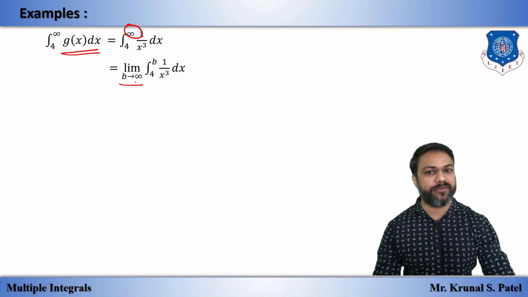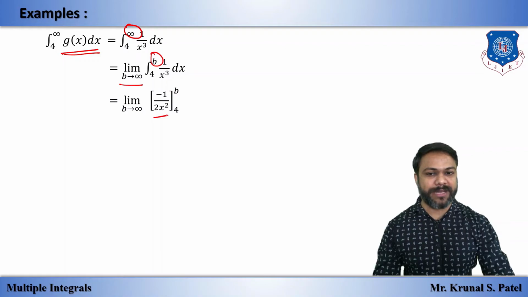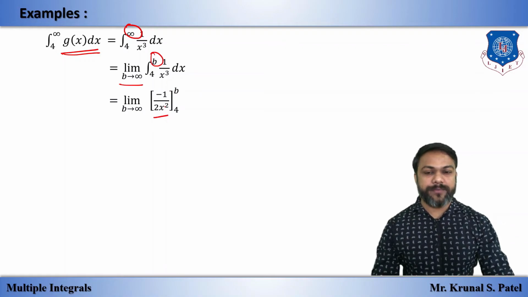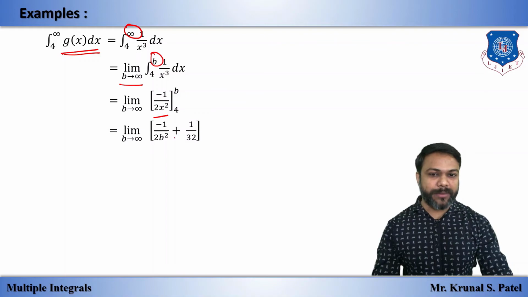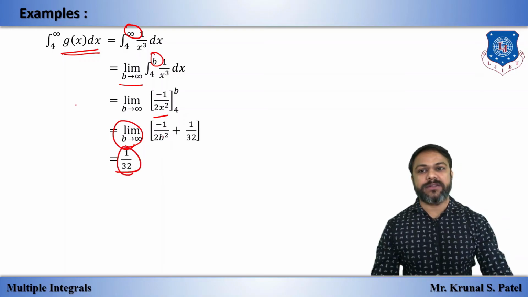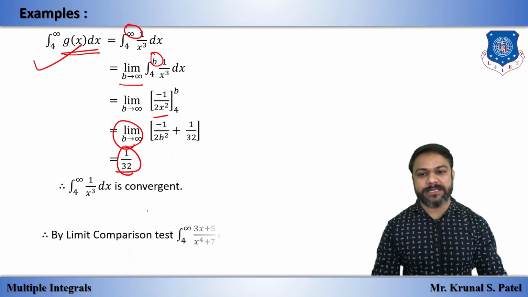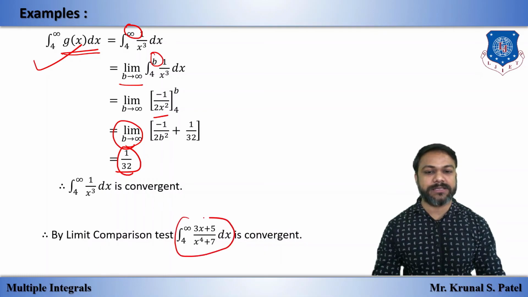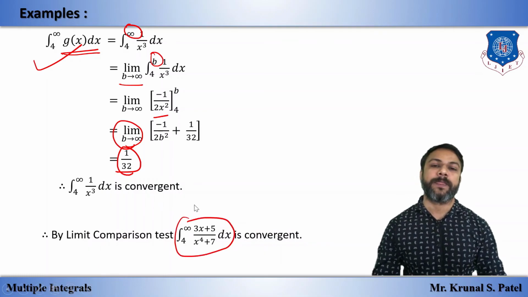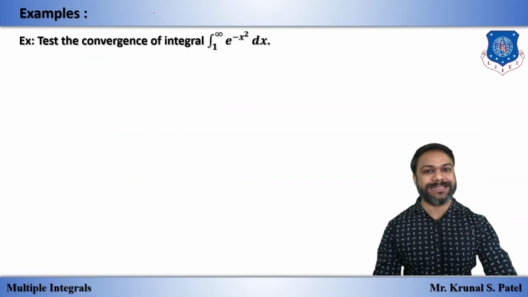So taking the limit for this infinity, and by integrating 1 upon x cube, we have minus 1 by 2 x square, upper limit minus lower limit. Then we will put the limit, as b tends to infinity, 1 by infinity is 0. So we have the answer 1 by 32, which is finite. So this integral is convergent. And since this is convergent, by limit comparison test the original integral of f of x dx is also convergent. So easy. Okay, now one more example, the last example.